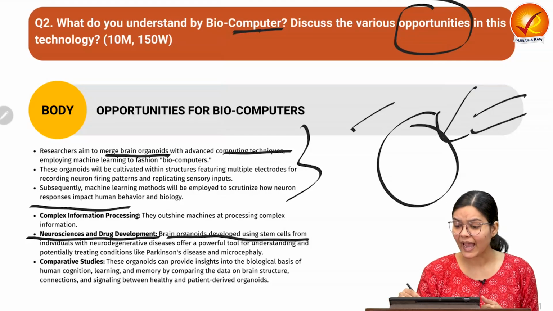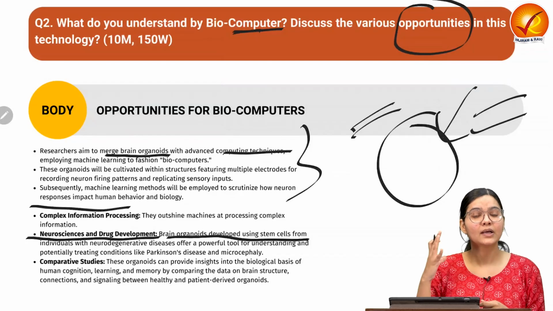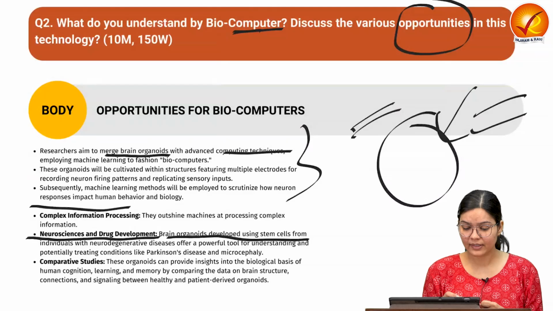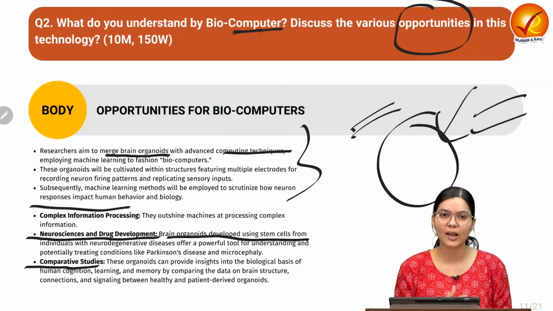So it will help us understand human brain cognitive behavior and brain-related disorders in a much more well-defined manner. The other could be comparative studies. Okay, how does it help us do comparative studies?